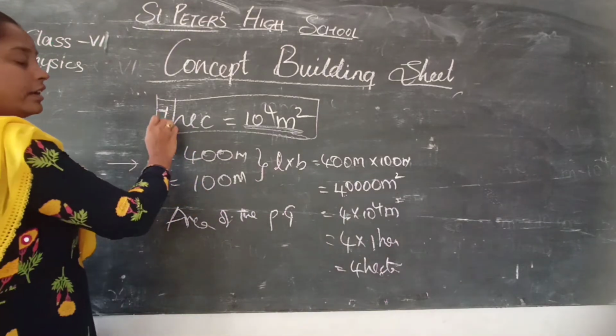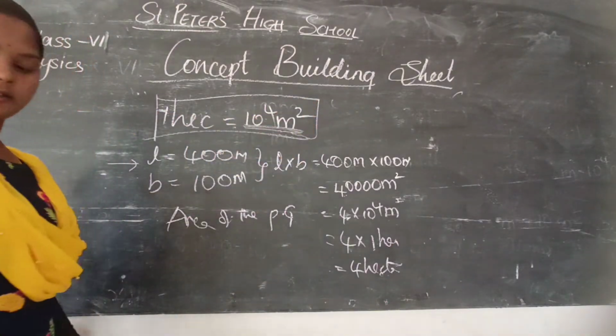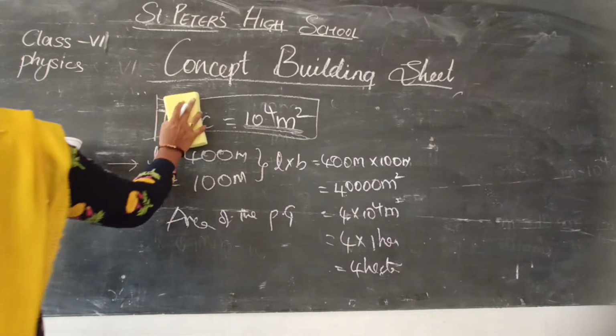The formula of 1 hectare is 10 to the power 4 meters square. Next one.